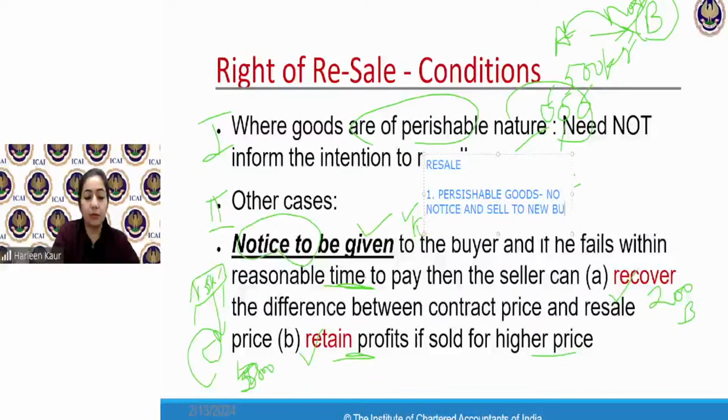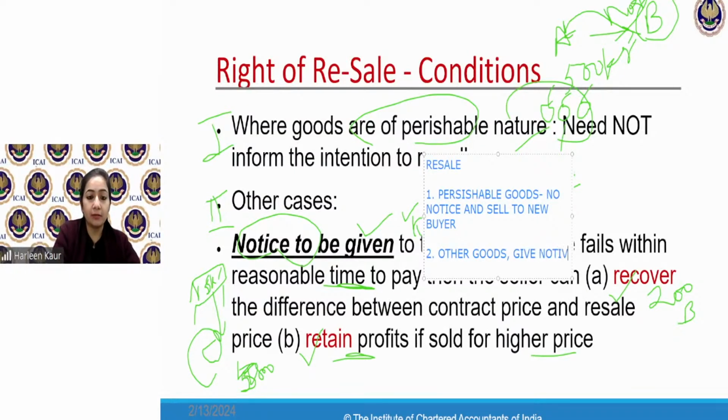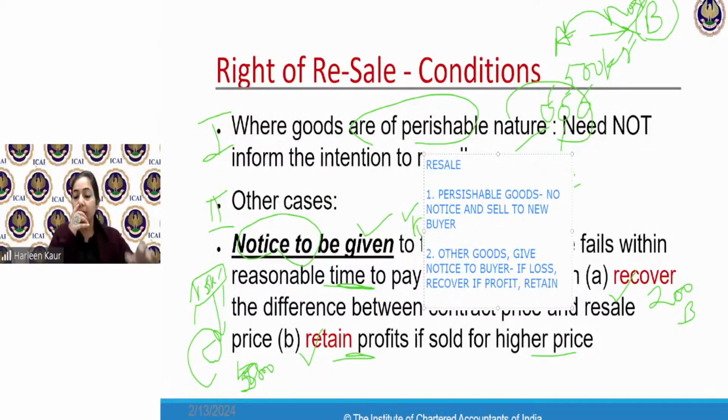Other goods, give notice to buyer. If loss, recover. If profit, retain. Retain means to keep it with yourself. If you have suffered loss, then you can recover it from the buyer. So this is the summary of your resale of goods.